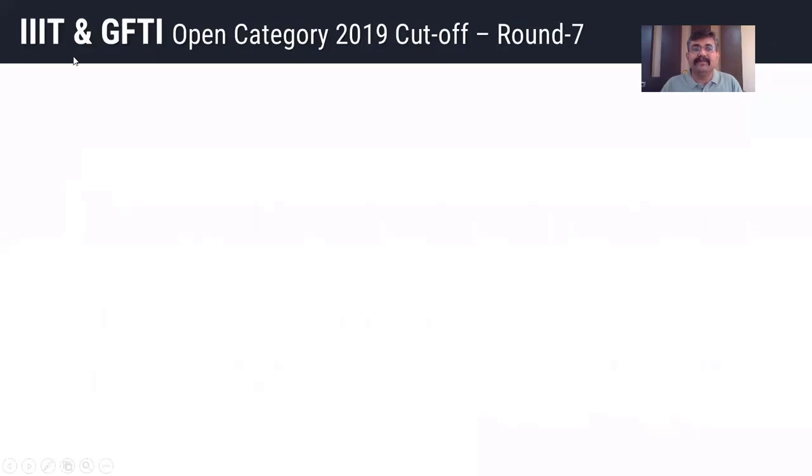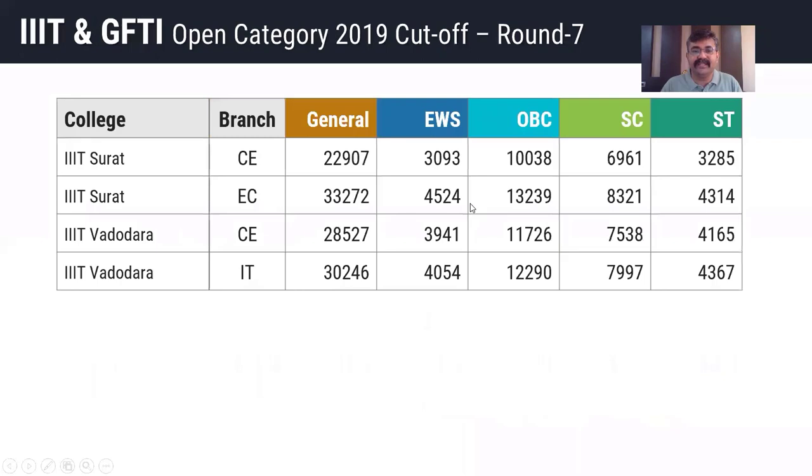And for IIITs and GFTIs which are there in Gujarat, again I am showing you category round 7 cutoff, in which IIIT Surat with computer branch, which has only 2 branches, computer and EC, general rank was 22,907, EWS 3093, OBC 10,038, SC 6,961, ST 3,285. And for IIIT Surat, then IIIT Vadodara computer branch, IIIT Vadodara IT branch.